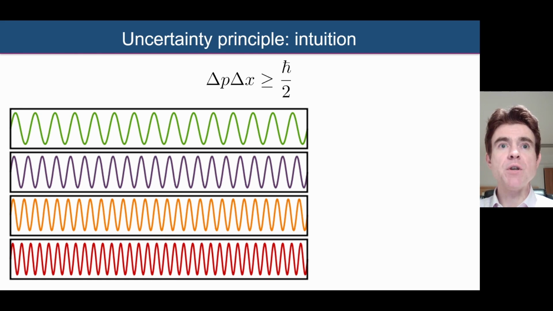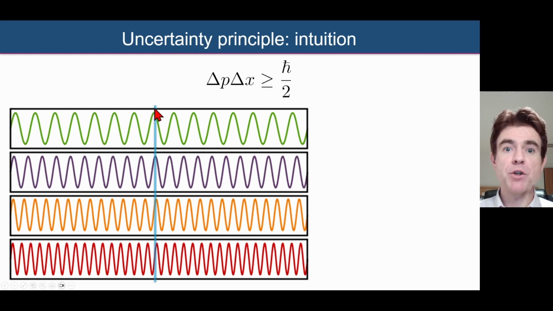And if we keep going with that concept to a very, very narrow spatial localization, in other words, where we've got a lot of confidence about where the particle is, now it's nearly impossible, if you look at these waveforms here, if you were to just look at the region within the blue band, it's very, very difficult to know what the particle's frequency would be, what its spatial frequency or therefore momentum is.